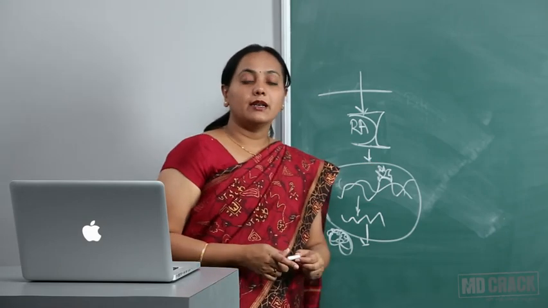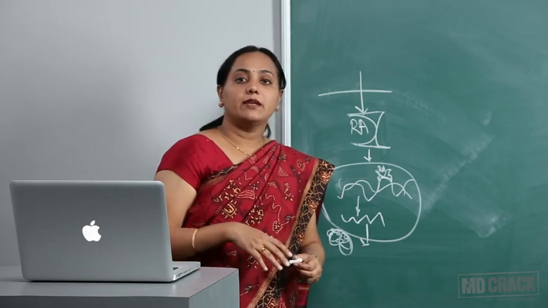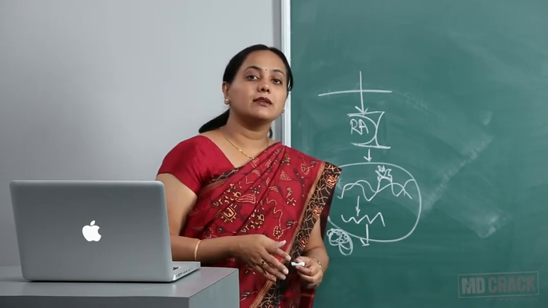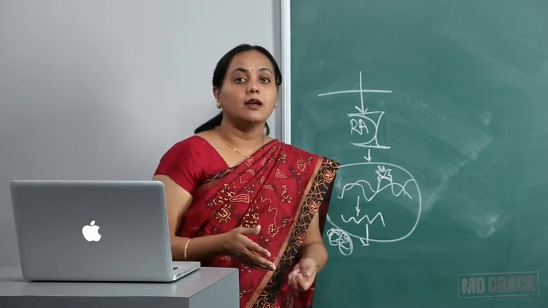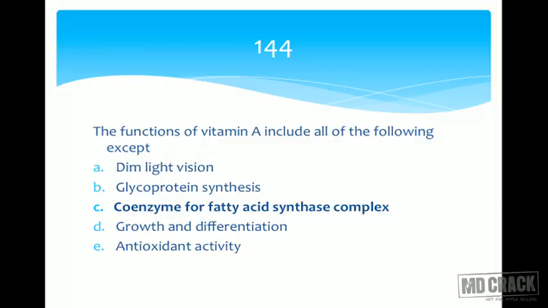Now what about retinol and retinal? Retinol is mainly with reproductive system, and retinal is mainly with vision. Opsin plus 11-cis retinal is rhodopsin, and rhodopsin is responsible for the dim light vision, which is possible in the rods. Glycoprotein synthesis, again by this mechanism glycoproteins are synthesized, retinoic acid. And growth and differentiation, again because of this mechanism. And some retinol also may be involved in reproductive system and its growth and differentiation.